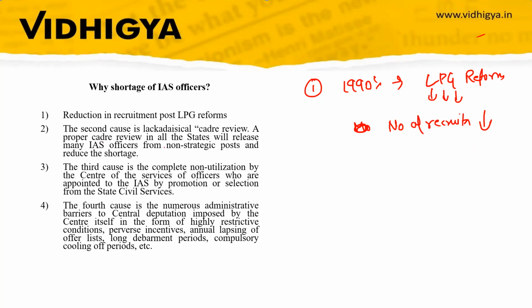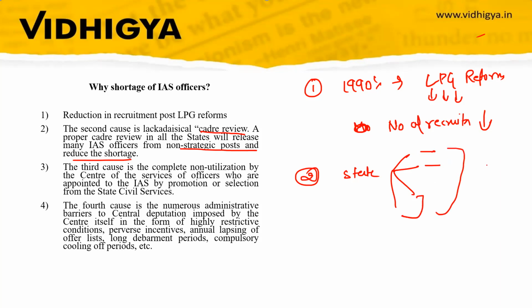The second is lateral cadre review. A proper cadre review in all states will release many IAS officers from non-strategic posts and reduce the shortage. So what happens in a state? There are various positions. For example, there are 4 positions, and these 2 are not important. So what does the state do? The state also puts all these 4 under cadre services.